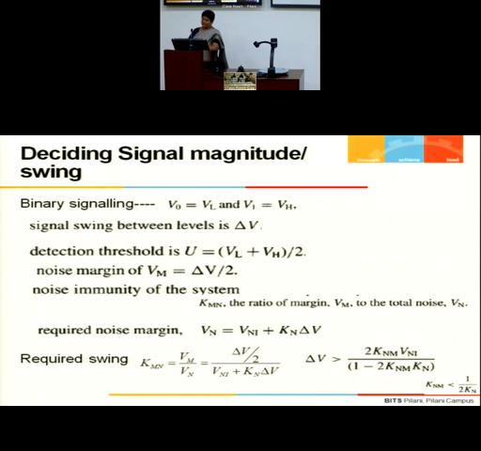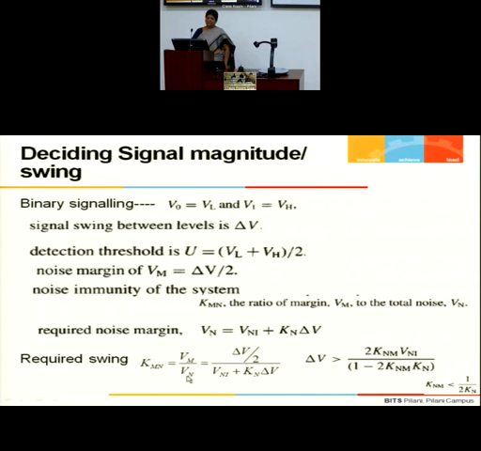And I can understand noise immunity by looking at the noise budget. Again, it is a summation of a noise independent component and a noise component dependent on the signal delta V. So the ratio of Vm to Vn, where Vm is the noise margin that you have. When you take this ratio, Vm by Vn, we have to compute it.